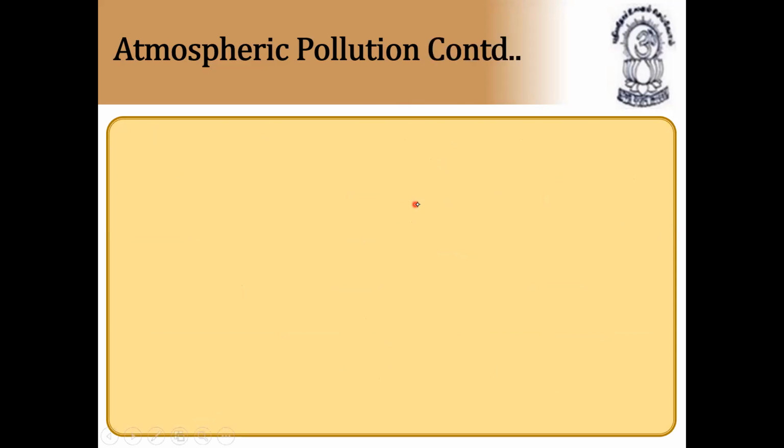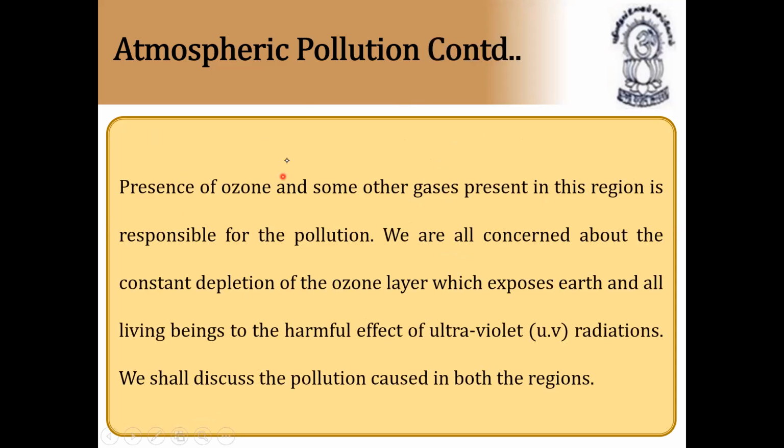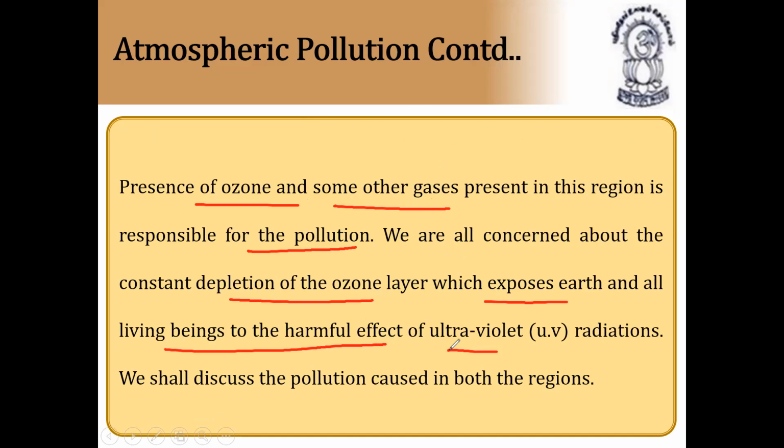Next, the presence of ozone and some other gases in this region is responsible for the pollution. Which region? The stratosphere. We are all concerned about the constant depletion of the ozone layer, which exposes the earth and all living beings to the harmful effect of ultraviolet radiations coming from the sun. So we shall discuss the pollution caused in both the regions. So greenhouse effect, global warming taking place.